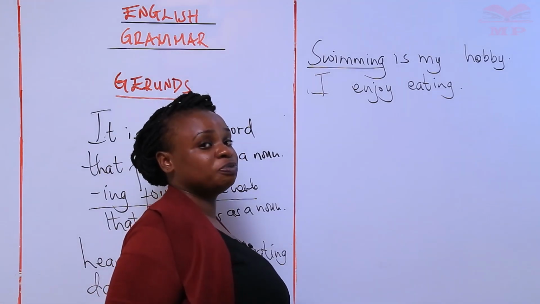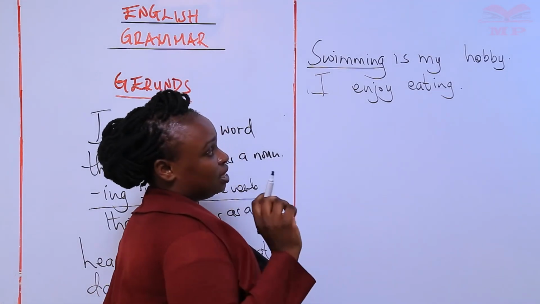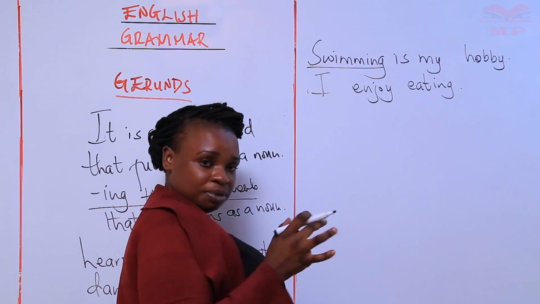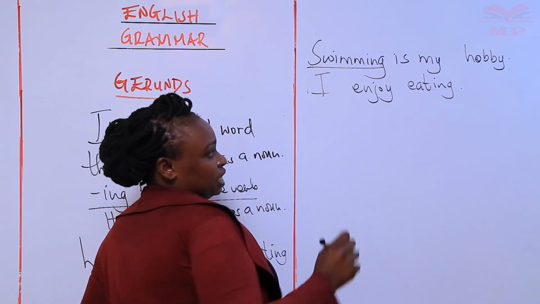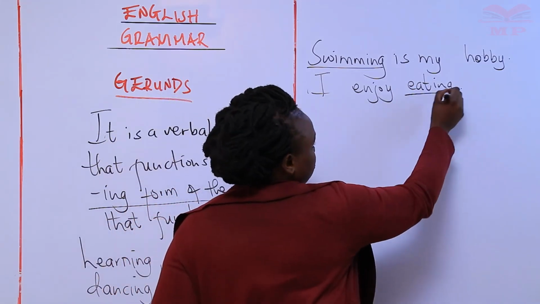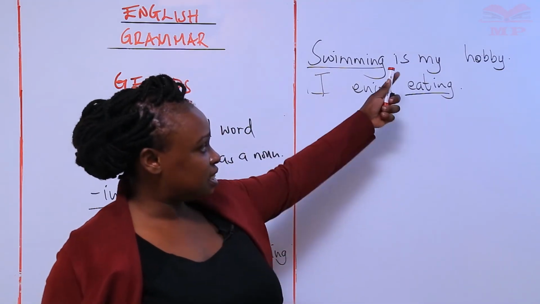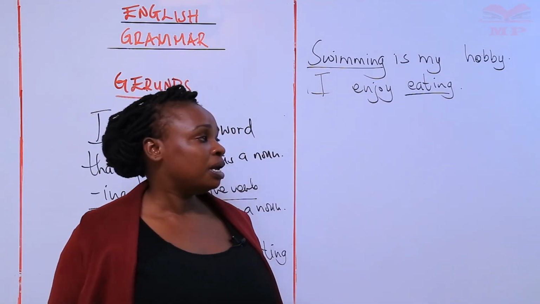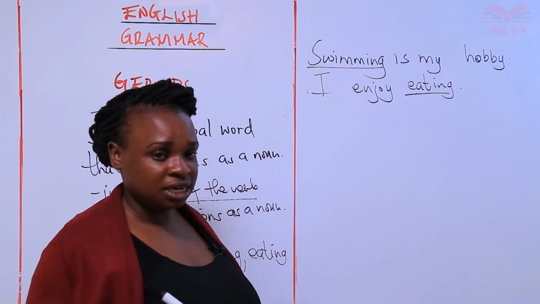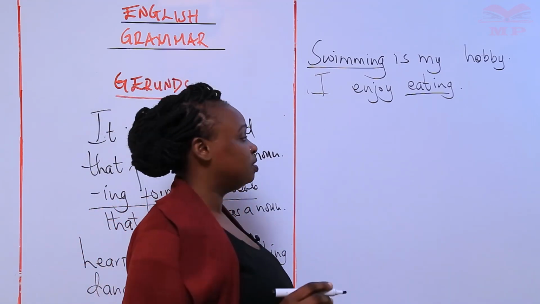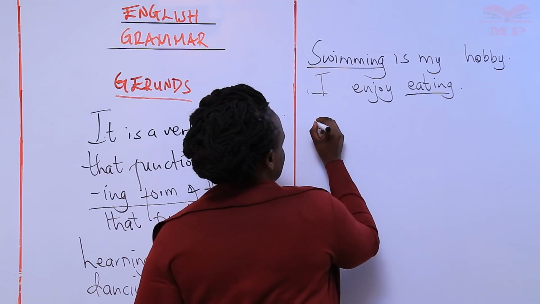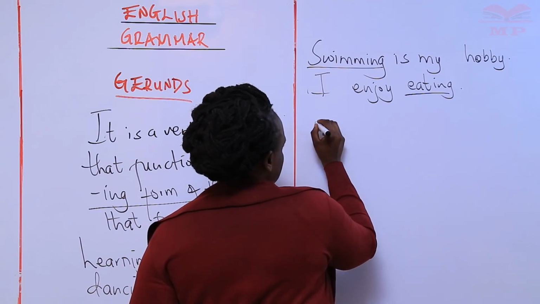So swimming there has not been used as a verb, it has been used as a noun, naming something that you like. I enjoy eating. So eating hasn't been used as a verb, we already have enjoy there. So we can't say that they're being used as a verb, but they're used as what? Nouns. And in this case, they have functions as well. The gerund can function as a subject.